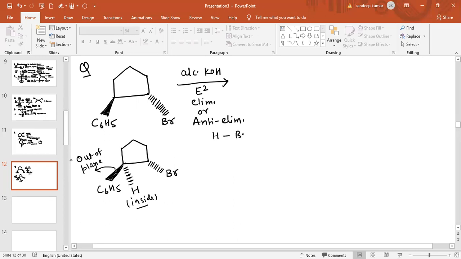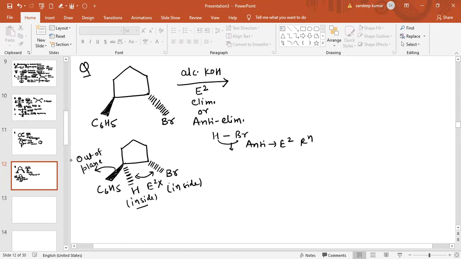hydrogen and halogen must be at anti position for E2 reaction. But in this case hydrogen is inside the plane and bromine is also inside the plane, so there is no E2 reaction. With these two groups E2 reaction will not occur.